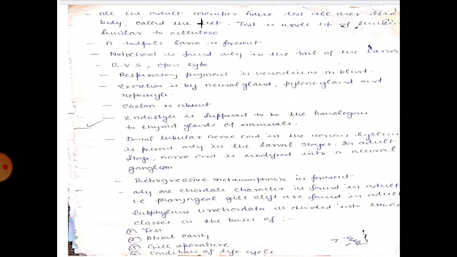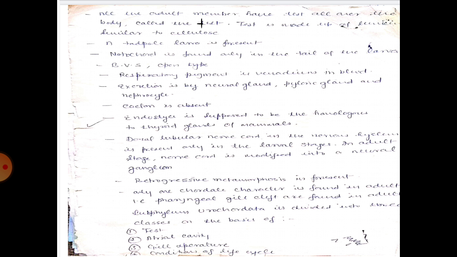Coelom is absent. Endostyle is supposed to be homologous to the thyroid gland of mammals. Dorsolateral nerve cord in the nervous system is present only in the larval stage. In the adult stage, the nerve cord is modified into a neural ganglion. Retrogressive metamorphosis is present in these animals.